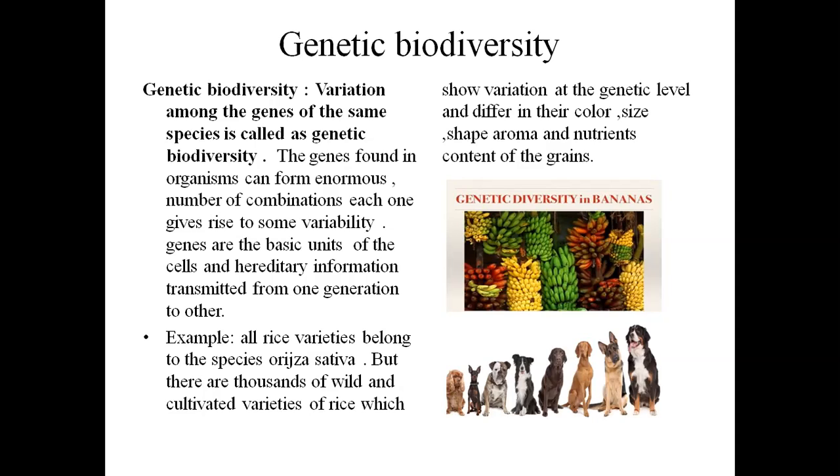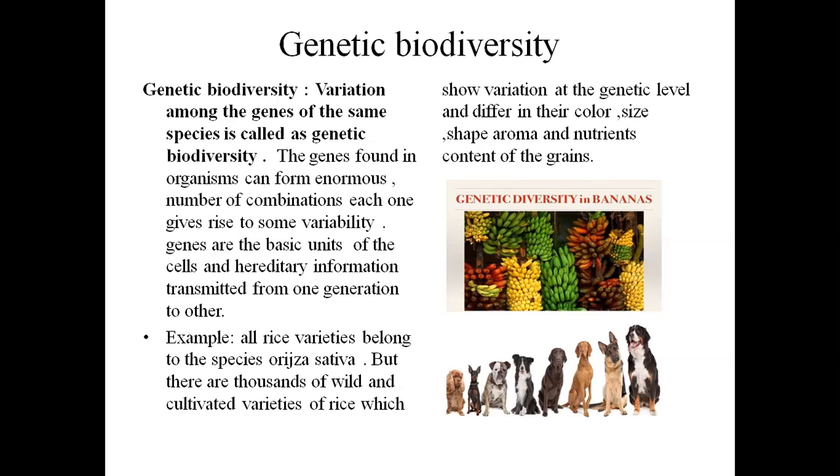Another example is a fruit like banana. Banana is a single species, and because of the genetic variation, there are so many different types of bananas we can see around the world. Some are short, some are long, with color variation, taste variation, size variation.